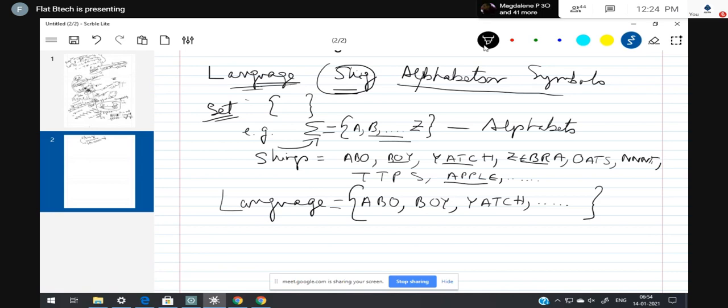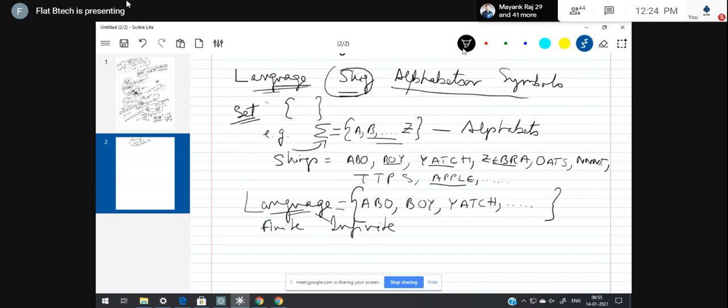And then there are types of language. From this example, alphabets I have shown here, strings I have shown here, language I have shown here, and within this language there are two types. One is known as finite, another one is known as infinite. So let me explain finite language and infinite language.